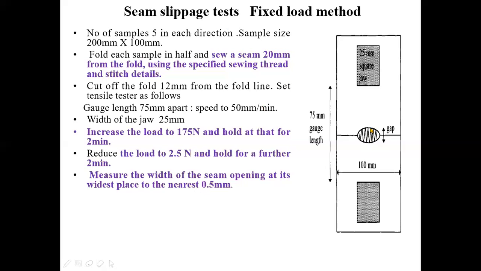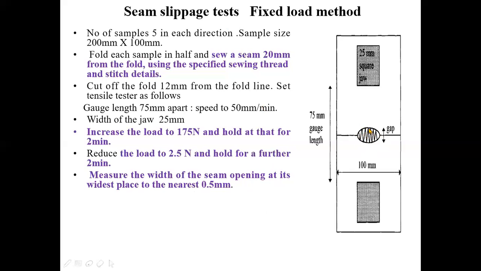That means the seam opening is not circular, rather it is sort of elliptical, so the width will vary. So you have to take the maximum width, and it should be accurate up to 0.5 mm.